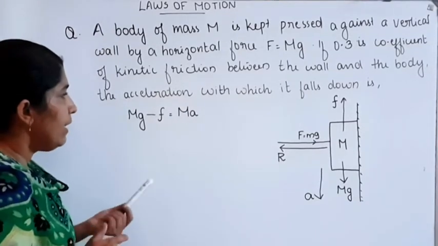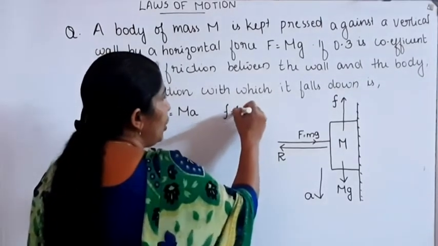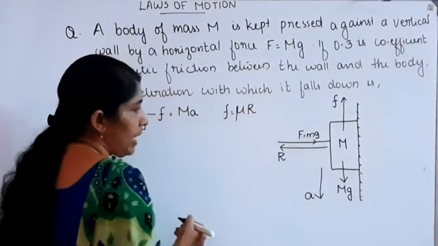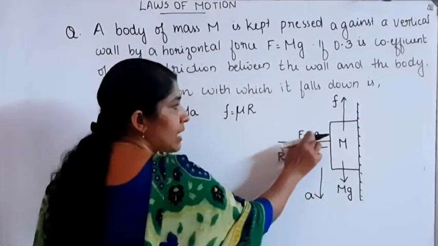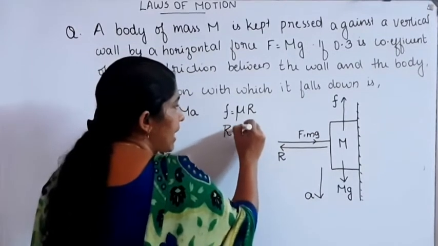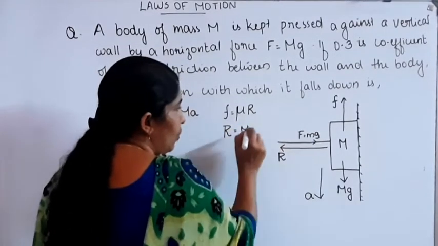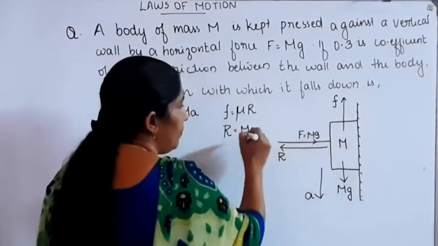Then what about frictional force? Frictional force F is equal to mu into reaction R. Here reaction R is balanced by the force, so R is equal to mg. Capital M into g is the force which is acting there.